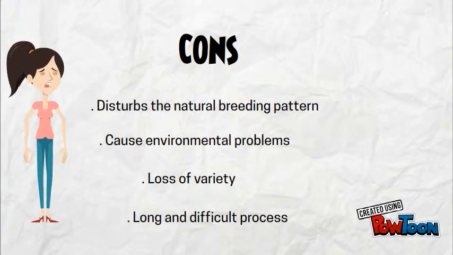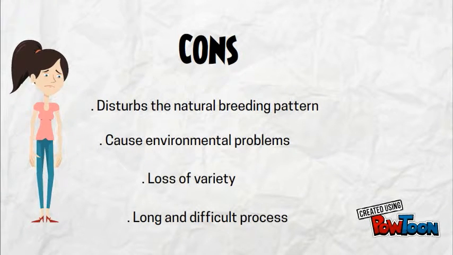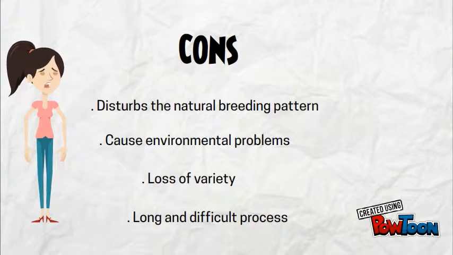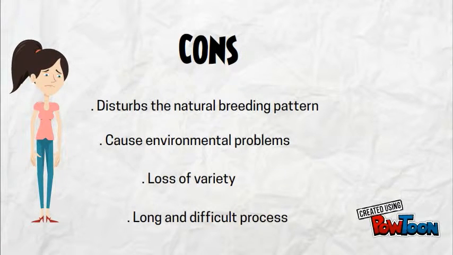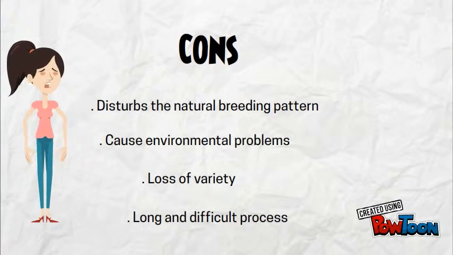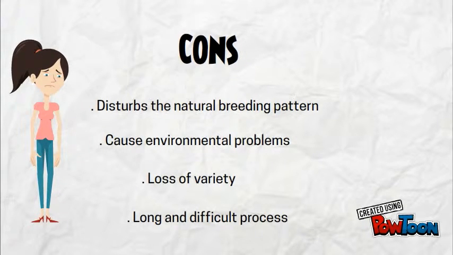Selective breeding disturbs the natural breeding pattern of animals, which can have an impact on evolution and the environment. Another risk is losing genes, making it harder to produce new varieties of animals. It is also a long and difficult process because you have to be consistent when breeding and must conduct experiments.